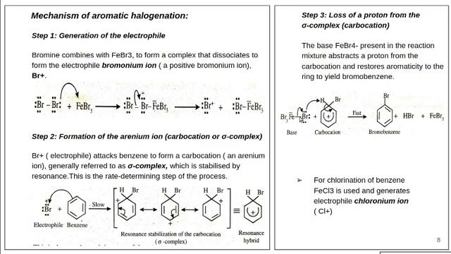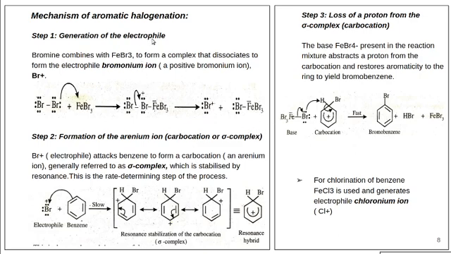In this case, this electron pair will shift to this bromine. So the breaking of this bond occurs and FeBr3 will form. Then this Br- will attack this H+ and form HBr. Then this H+ will leave from here, leaving the electron pair. That electron pair will move to this bond, forming benzene with restored aromaticity. So these are the steps for the bromination reaction.